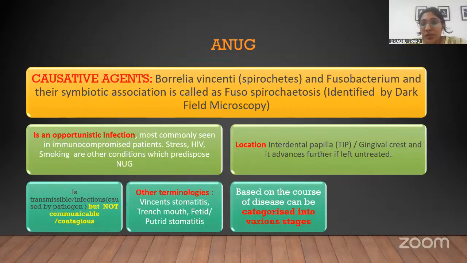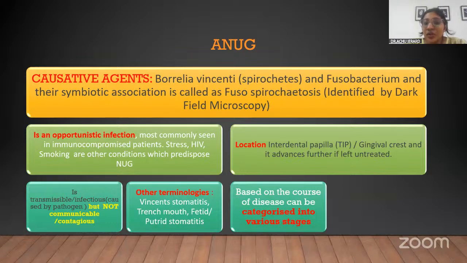So now we'll deal with the theory part of necrotizing ulcerative gingivitis. So, the causative agent. This is an infection caused by bacteria. Actually, it is caused by a symbiotic association of two bacteria. What do you mean by symbiotic association? That means two bacteria mutually benefit from each other for their growth. So this is a symbiotic association of Borrelia vincentii, which is a spirochete, a motile organism, and fusobacteria.